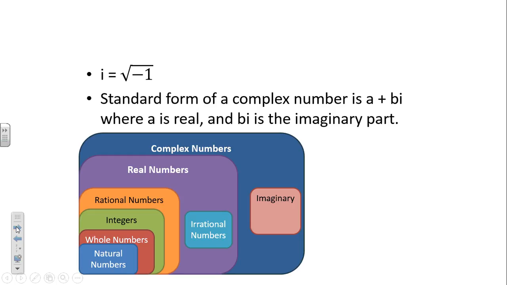If it helps you to sketch it, great. But if you don't need the picture, if it's kind of fixed in your mind, or you have a different way of visualizing complex numbers, by all means. So i is that number that stands for the square root of -1. And we know that the standard form of a complex number is a plus bi, where a is the real part and b is the imaginary part.